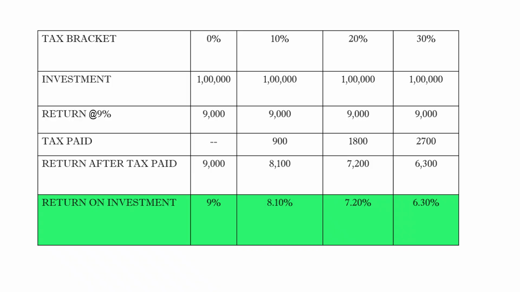However, at the time when they have to pay the taxes at 10%, 20% and 30%, their return after tax paid comes to 9,000, 8,100, 7,200 and 6,300. Ultimately, their return on investment comes to 9% at 0% tax liability, 8.10% at 10% tax liability, 7.20% at 20% tax liability, and 6.30% at 30% tax liability.